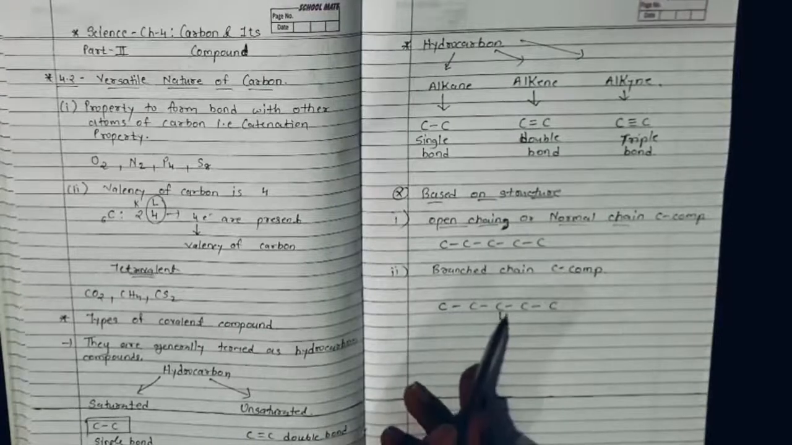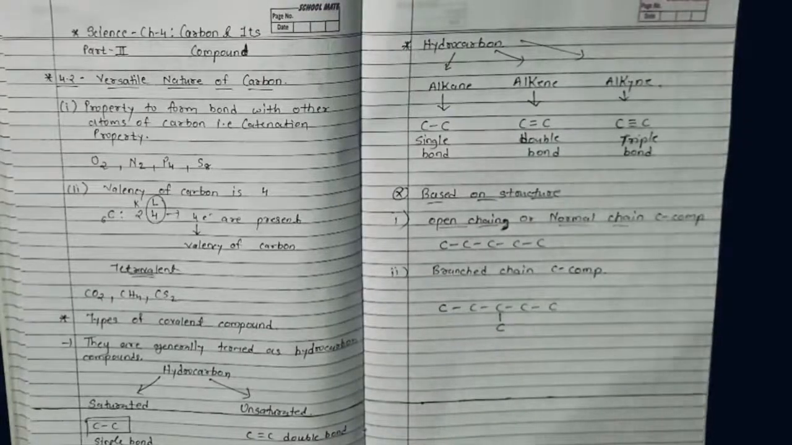So whenever such an extra branch is present in a continuous chain of carbon, then such structure containing compounds are known as branch chain compounds.